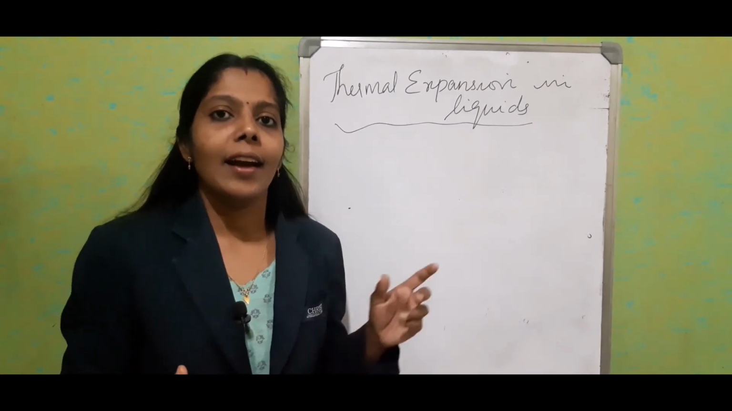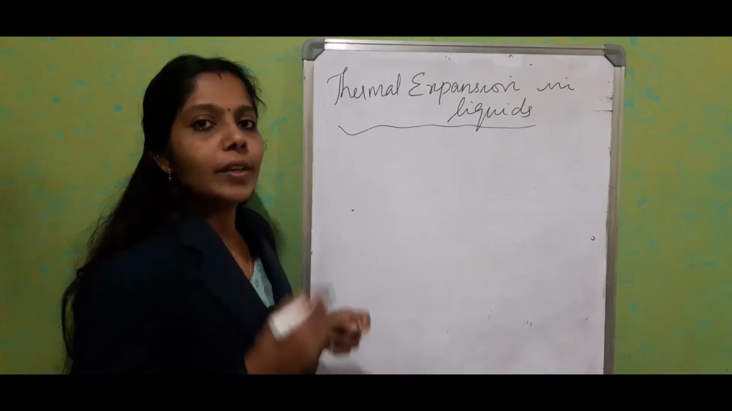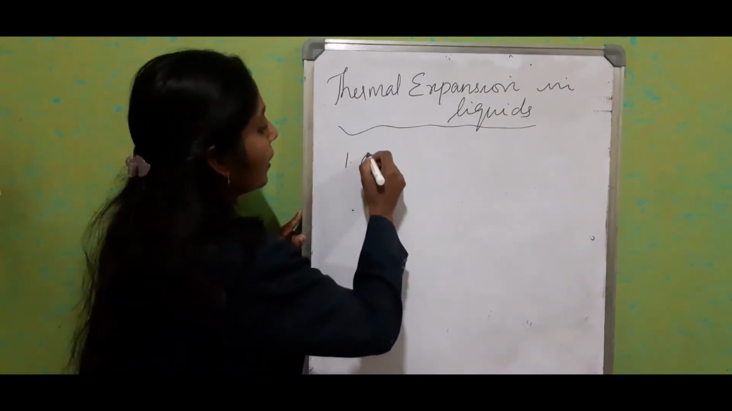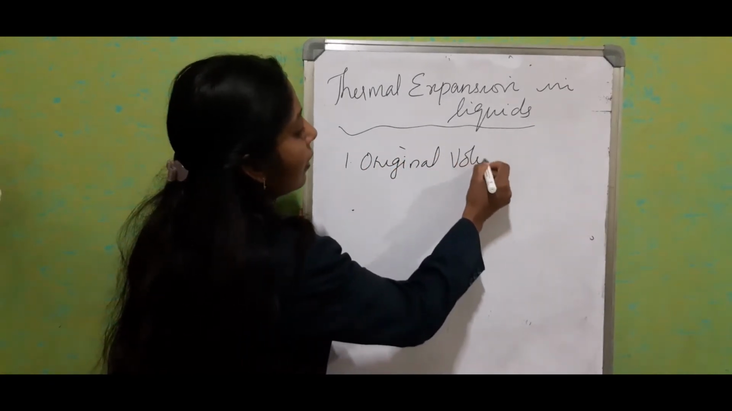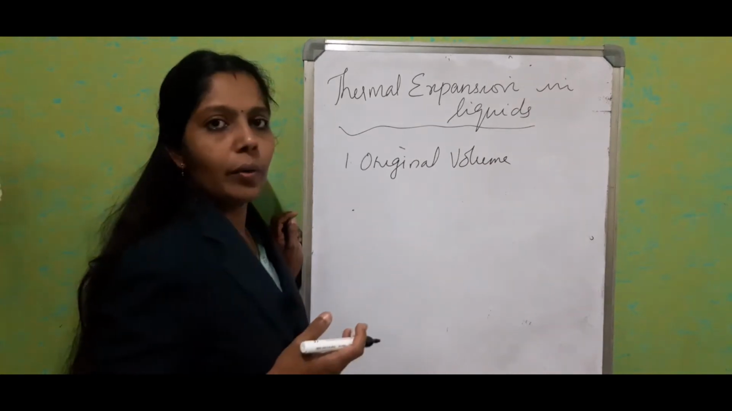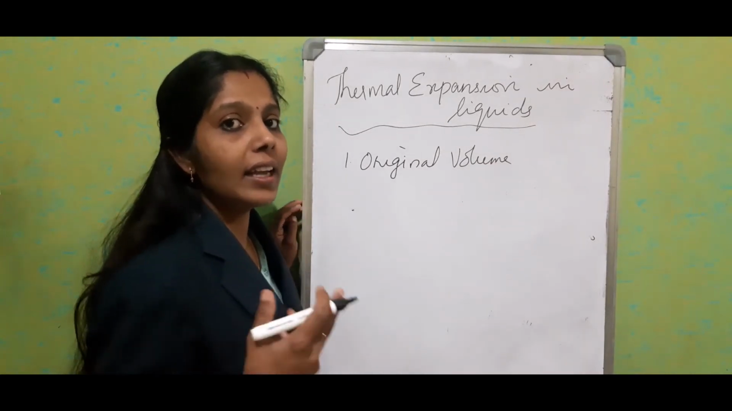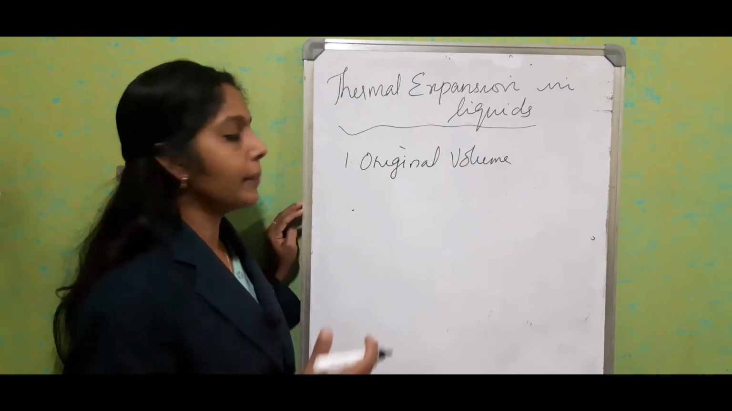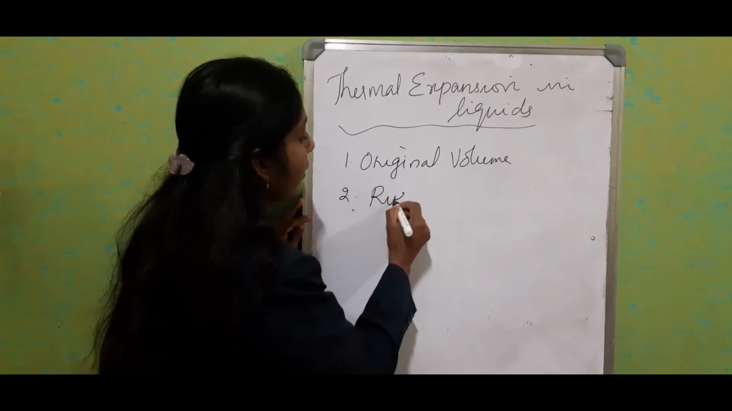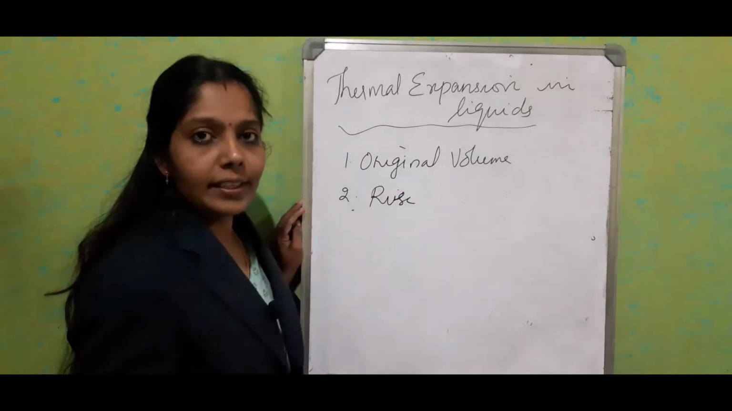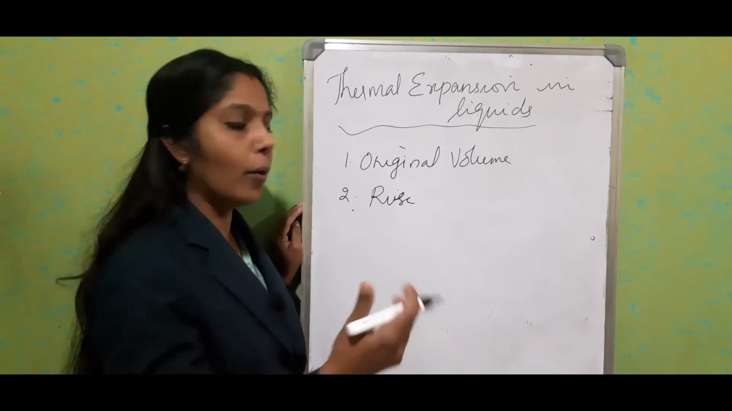Now we'll see the factors affecting the cubical expansion. First one, original volume of the liquid. Greater the volume of the liquid, greater the increase in cubical expansion. Second one, rise in temperature. Greater the rise in temperature, automatically the expansion will also be more.